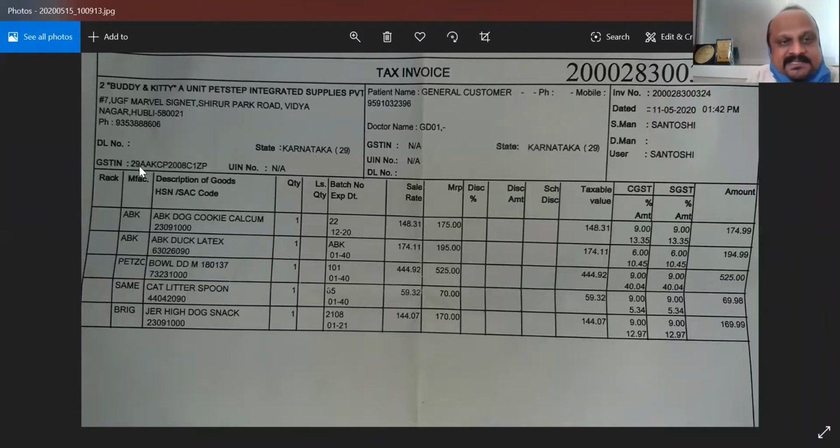It has a GSTIN number, the Goods and Services Tax Identification Number. And this entire system of GST is on electronic mode. Let us see next now.